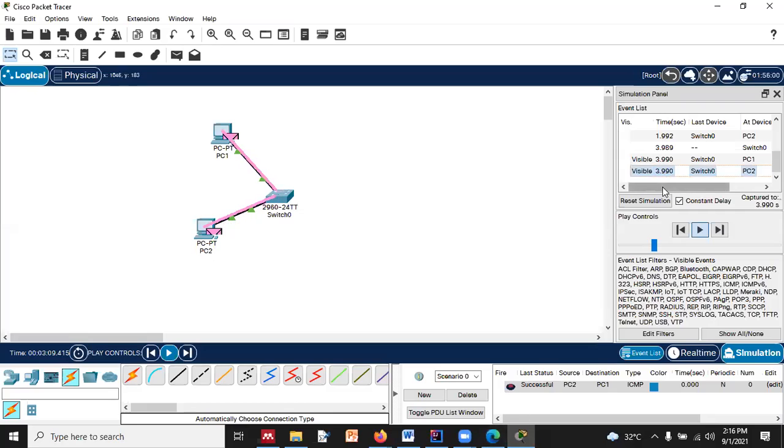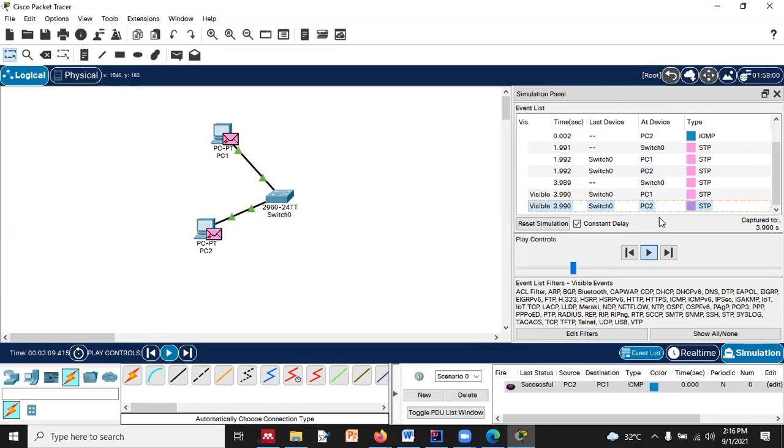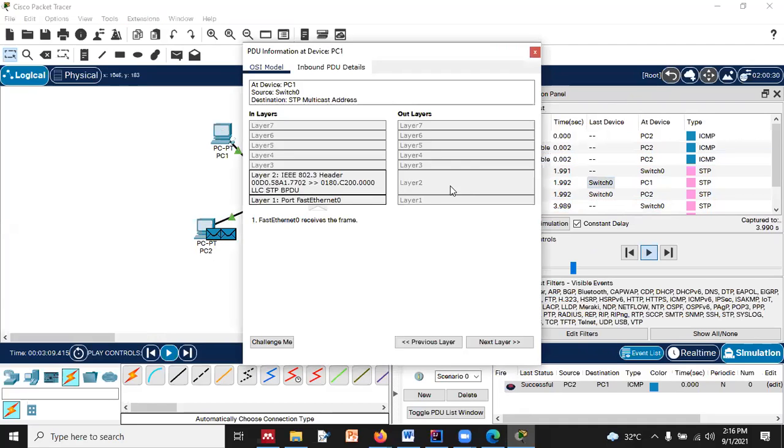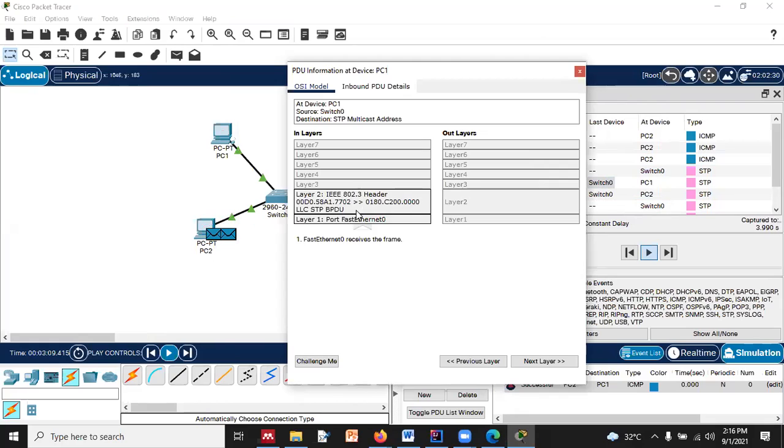Yes, in the class we talked about the layer structure, right? If you remember, you can see we have this switch over here, and when we are talking about a switch, you can see up to which layer it is active, up to layer 2, right? If it is a router, you will see that layer 3 will be active.